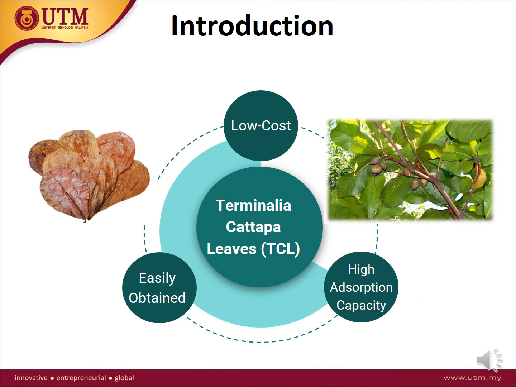Terminalia Cattapa leaf or TCL can be found easily anywhere in Malaysia. It is low cost, easily obtained, and has high adsorption ability.